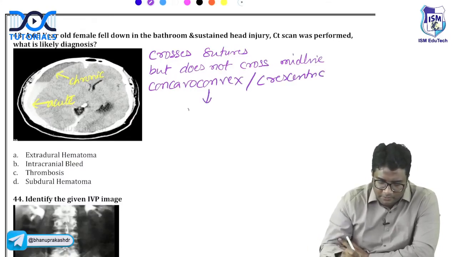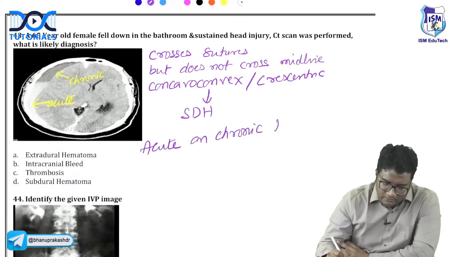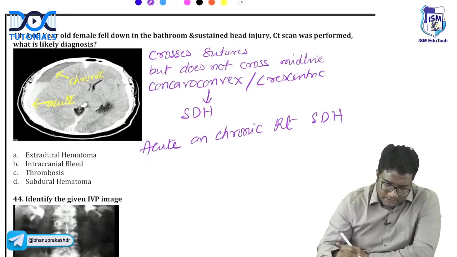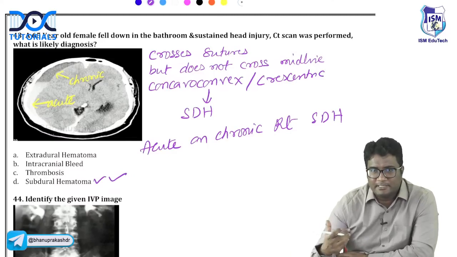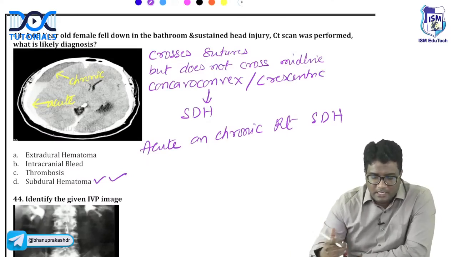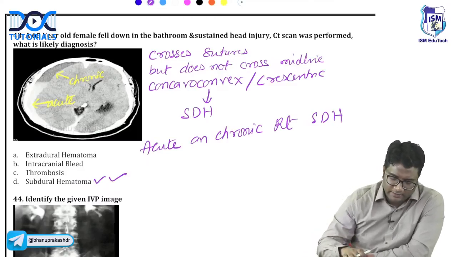This is all subdural hematoma. So you have acute on chronic right subdural hematoma in this image. So the answer here should be subdural hematoma, right? Acute bleeds are hyperdense, more white. Chronic bleeds are hypodense, darker. Okay, so that is how you have it.